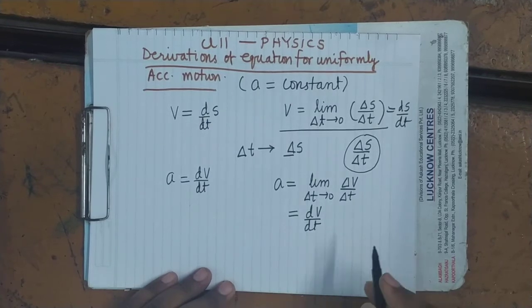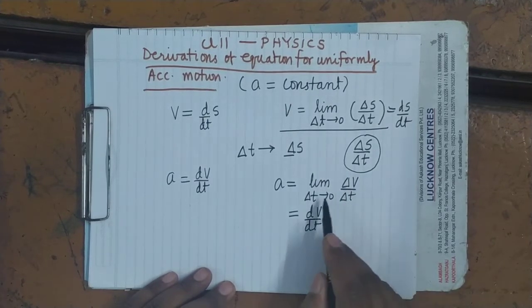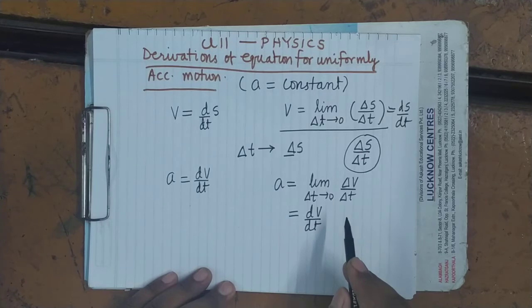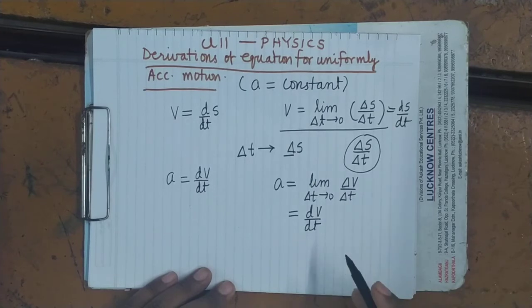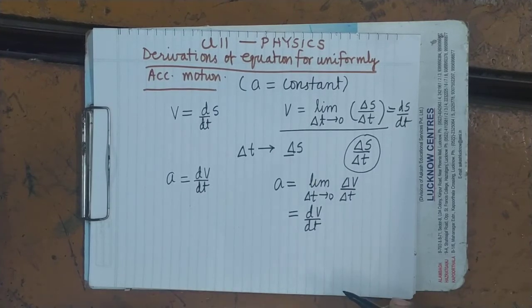It's clear. Means its value when delta t is infinitesimally small becomes, in the language of calculus, dv upon dt. It's clear.